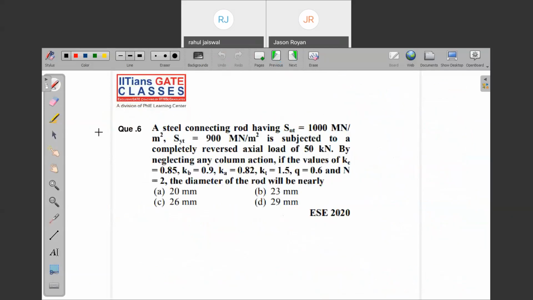Just note down question number 6. What is the meaning of cold working and hot working? Just one line, not more detail, just a little idea. Whenever the component is worked below the recrystallization temperature, we call it a cold working process.